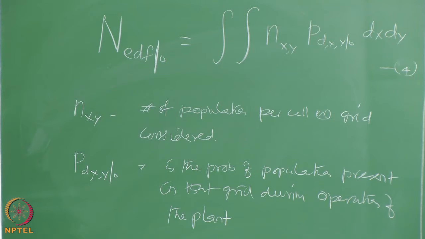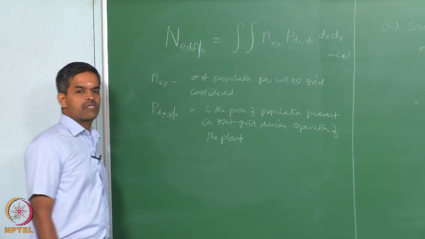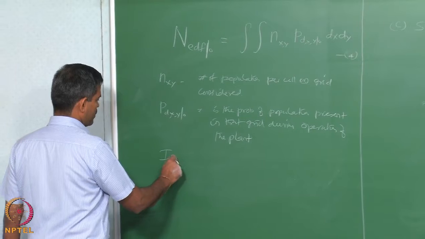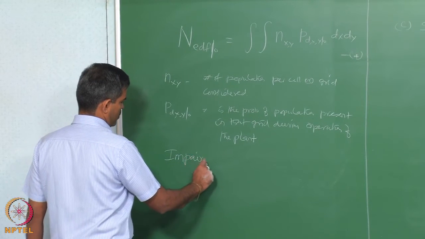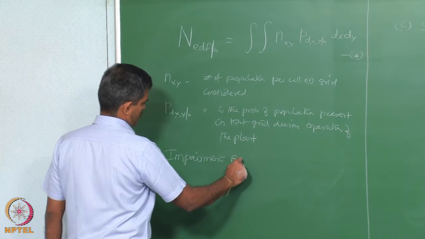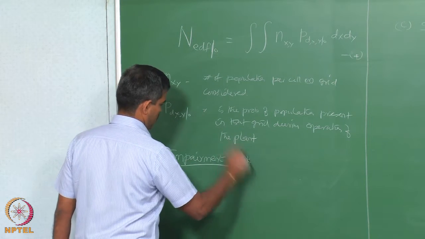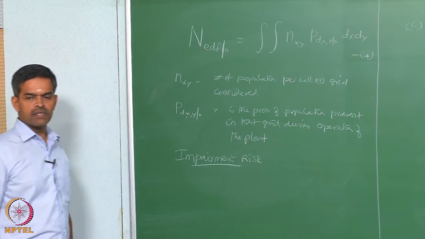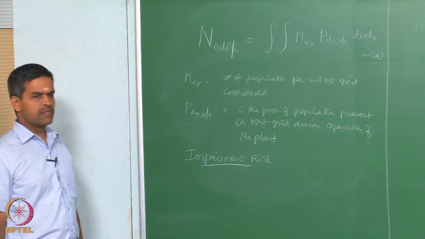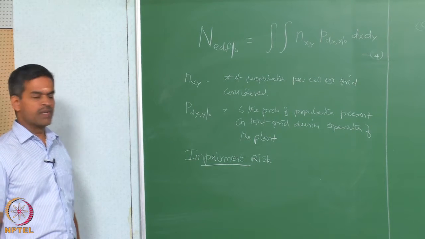The next interesting risk which is also estimated in marine systems is impairment risk. Impairment risk is an indirect way of expressing risk that is crucial for personal safety.